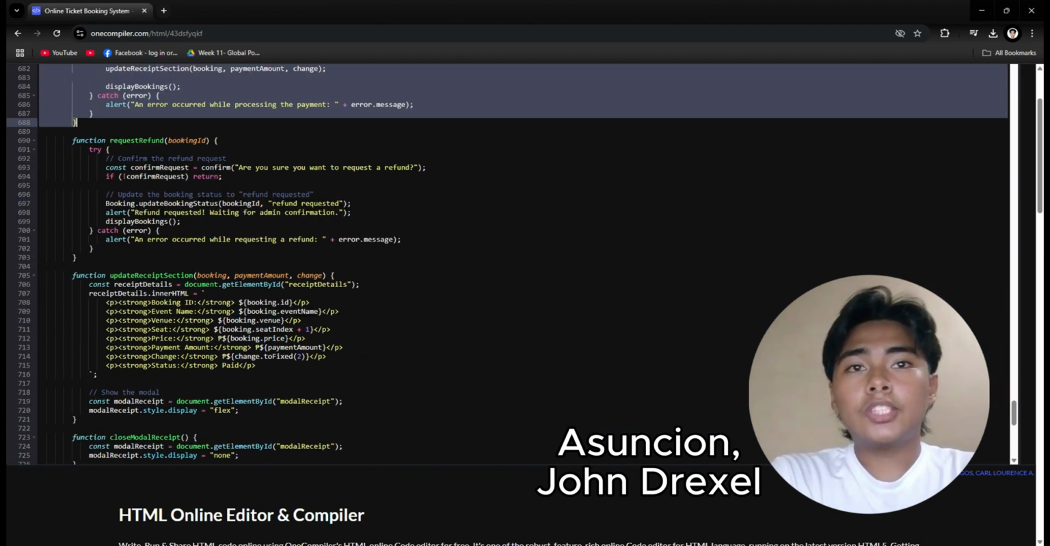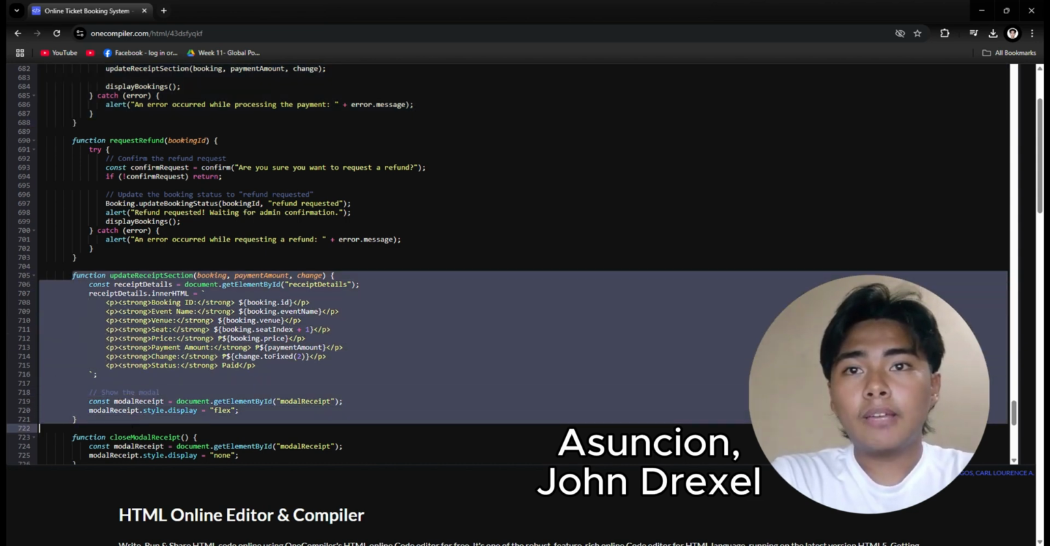So the next is the update receipt section. This function updates the HTML of the receipt section with the key info like booking ID, event name, seat, payment amount, change, and status. It then displays the receipt by showing the modal receipt.